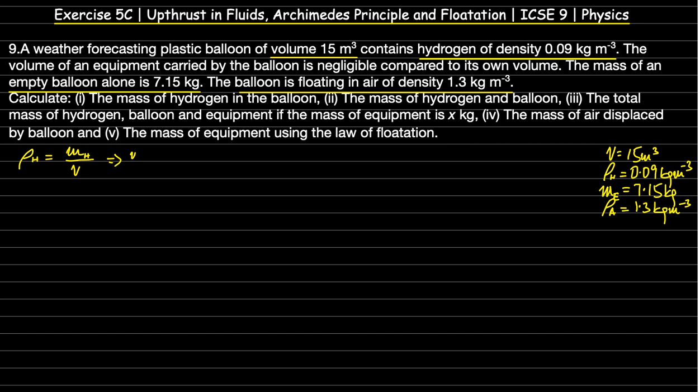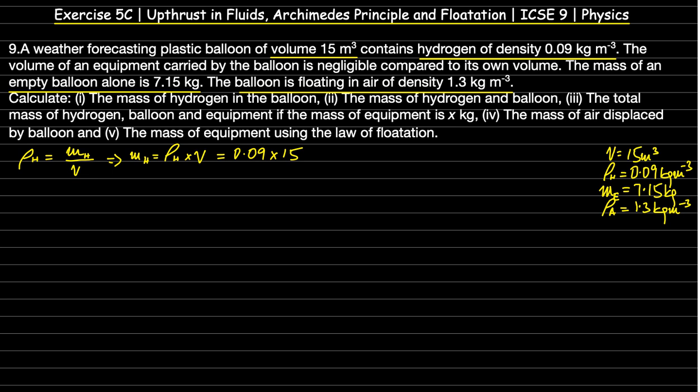So mH will be equal to rho h into V. So rho h, we know it as 0.09 into V is given as 15.